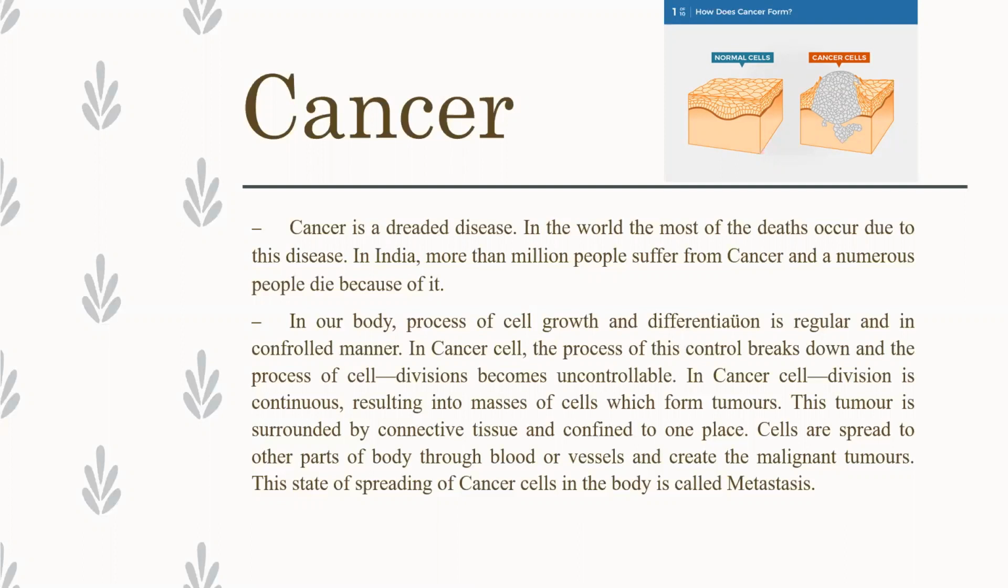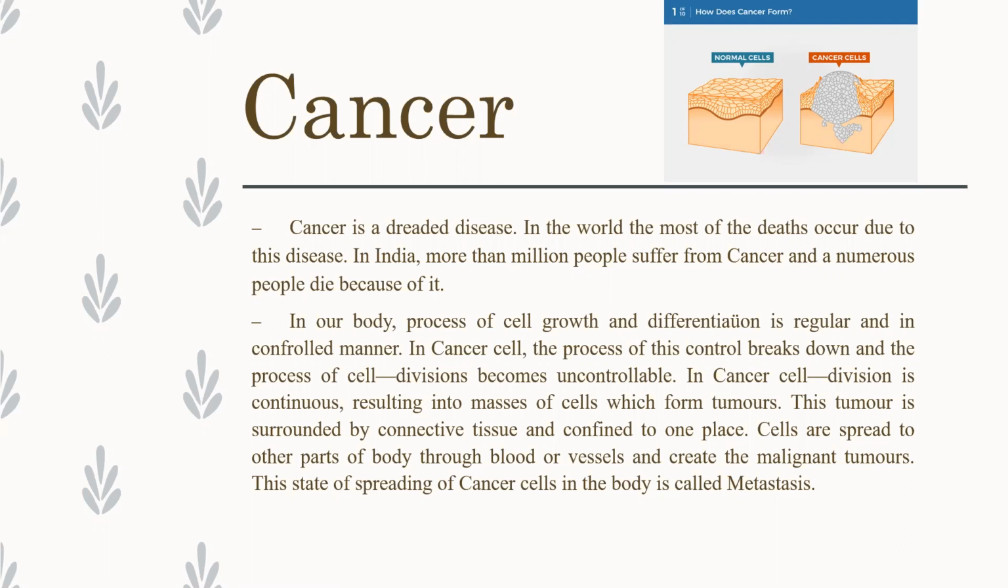In our body, the process of cell growth and differentiation is regular and controlled. In a cancer cell, this control breaks down and cell division becomes uncontrollable. In the cancer cell, division is continuous, resulting in a mass of cells which forms a tumor. This tumor is surrounded by connective tissue and confined to one place. Cells separate to other parts of the body through blood or vessels and create the malignant tumor.